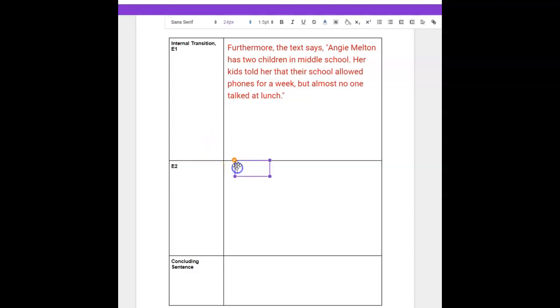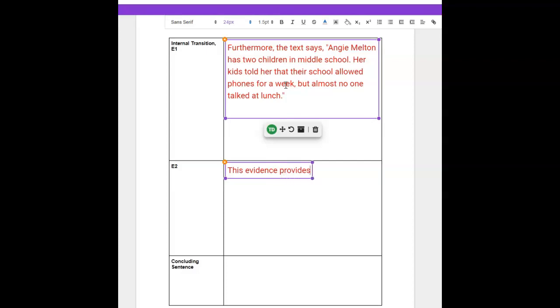Our next step is to explain our evidence. So this is where we take what we cited up here at the top and we explain to our audience, how does this prove that if we had cell phones at school, it would cause kids to lose their valuable social skills. So a good way to start your E2 would be by saying this evidence proves, or this evidence shows, or this evidence provides. Provides is the word that I'm going to use here.